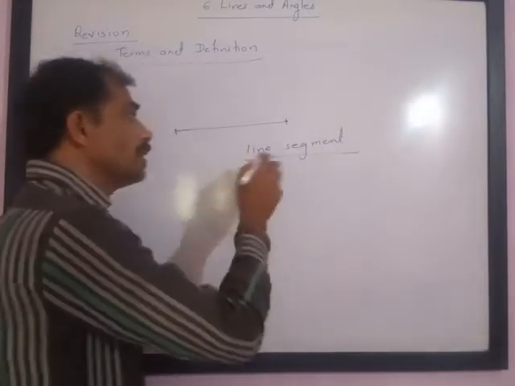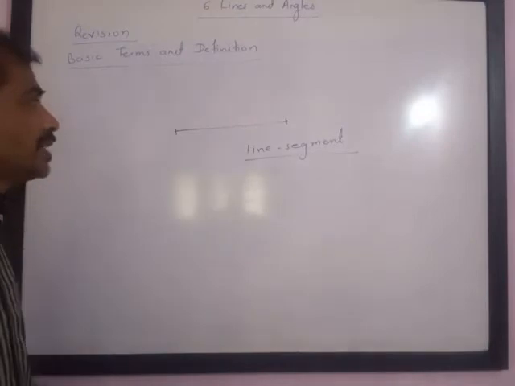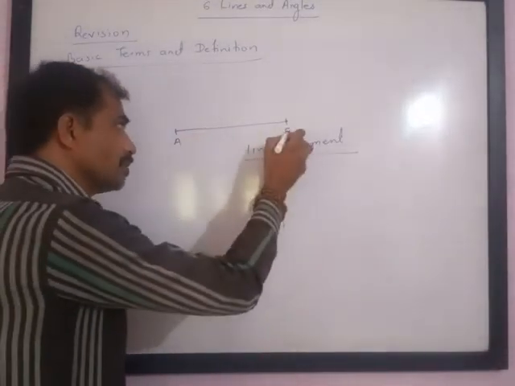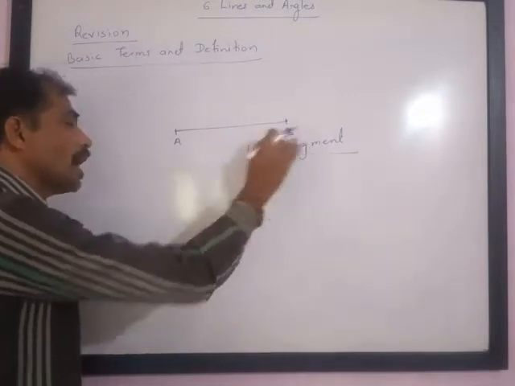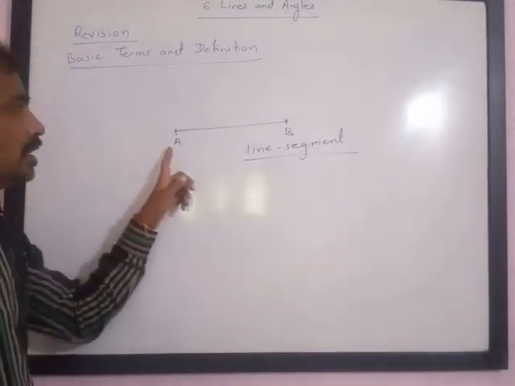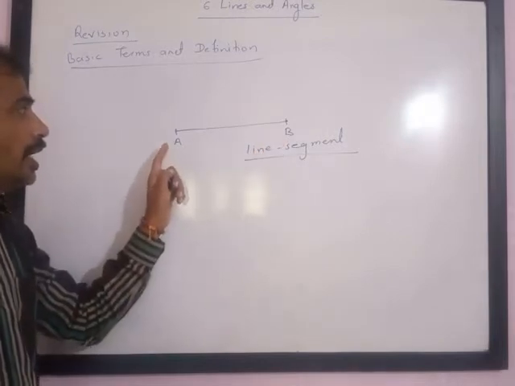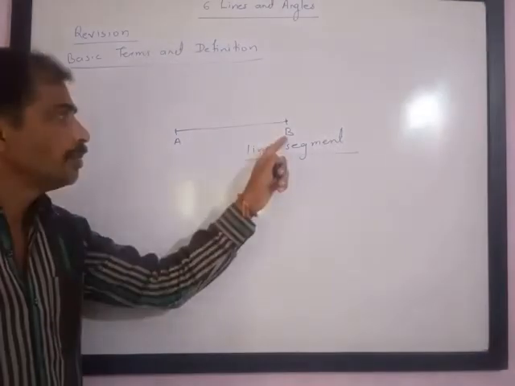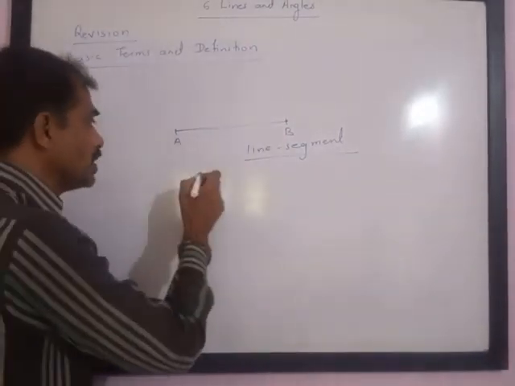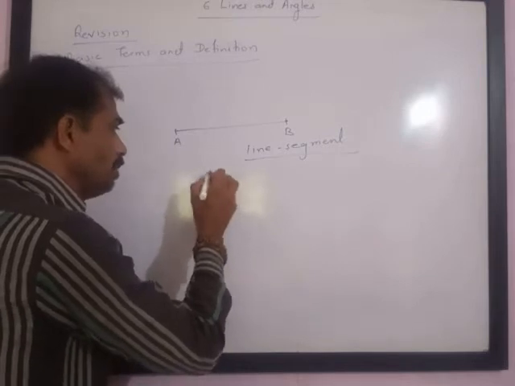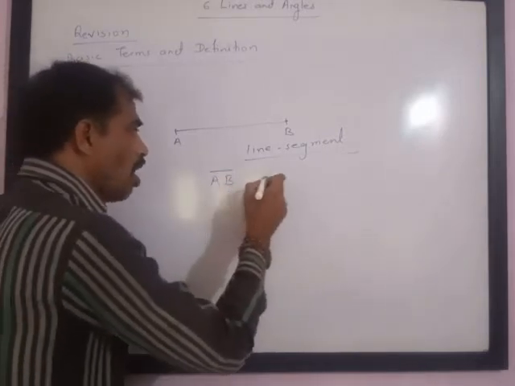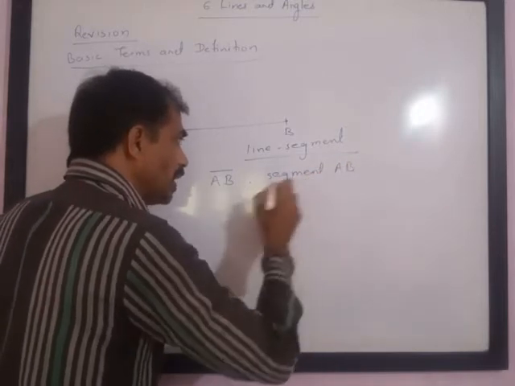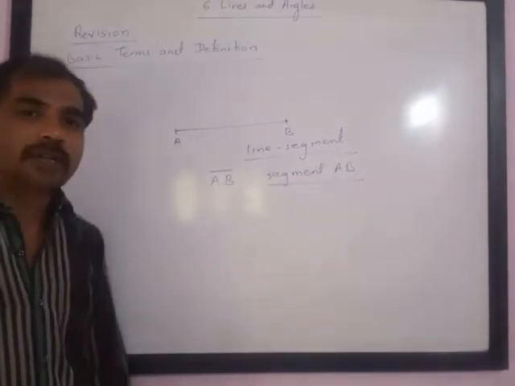Please understand, in mathematics there are two types of segment. This is a line segment and it is denoted by capital letters. These points are the end points. This end point is capital A and the other end point is B. So this is called segment AB. Please note, it is normally written as segment AB. Segment AB means it is a line segment.